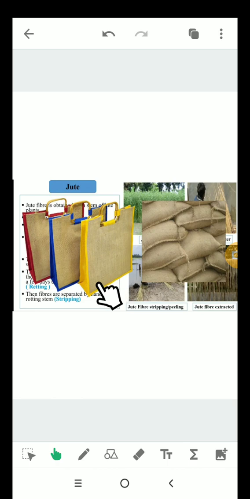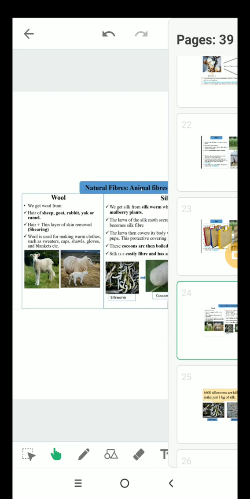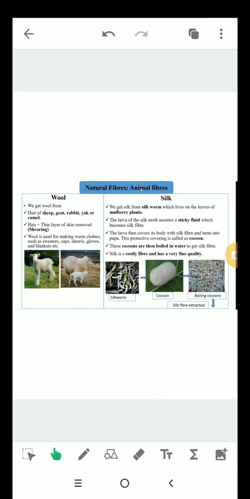Now, let's study about animal fibers. These are two important animal fibers: wool and silk.